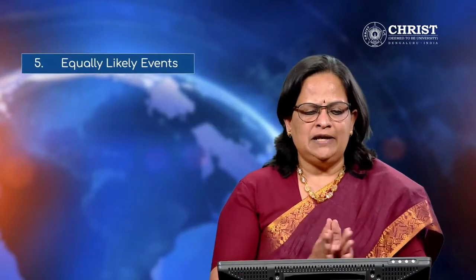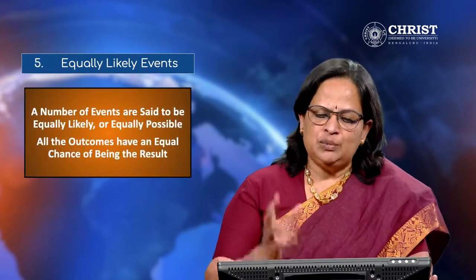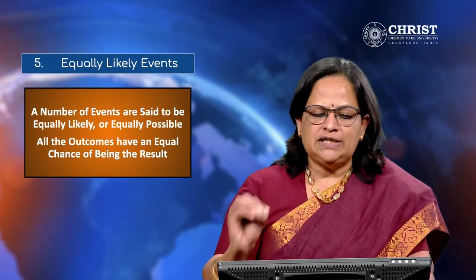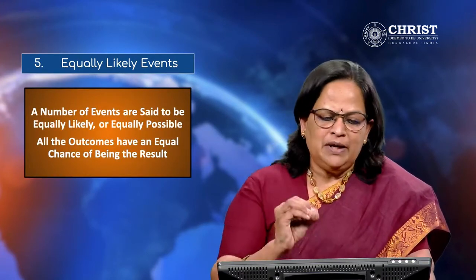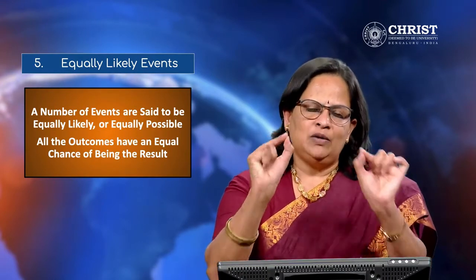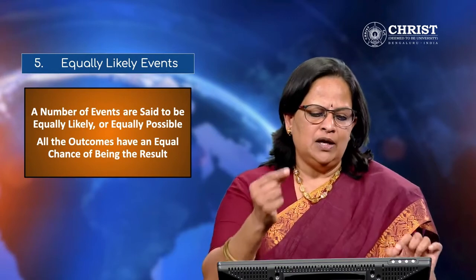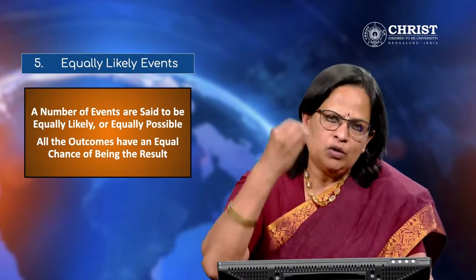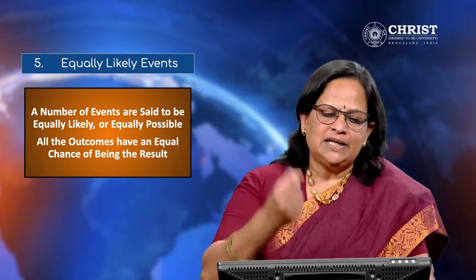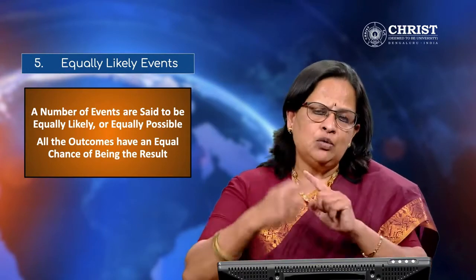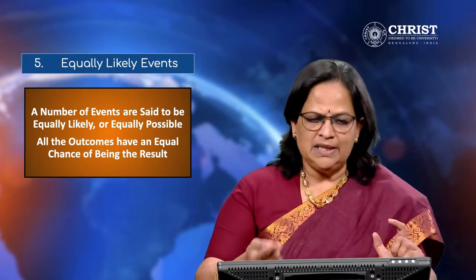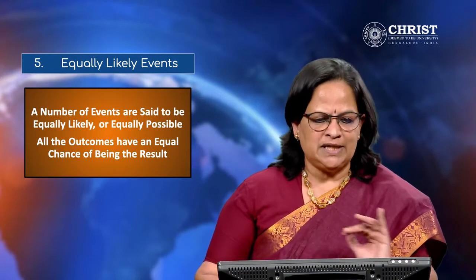Now equally likely events. A number of events are said to be equally likely or equally possible when all the outcomes have an equal chance of being the result. That means drawing a card from 52 cards, you can get anything. Or if you are tossing a dice, the outcome can be 1 to 6. Or you're tossing a coin, the outcome can be head or tail. That is equally likely events. Equal chance of getting whatever you are expecting as the outcome. A 50-50 chance will be there.